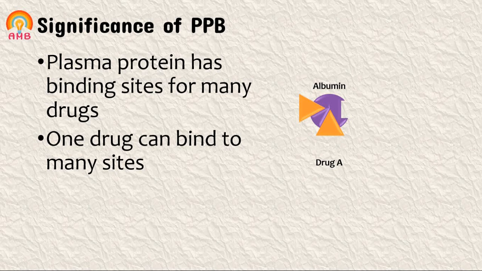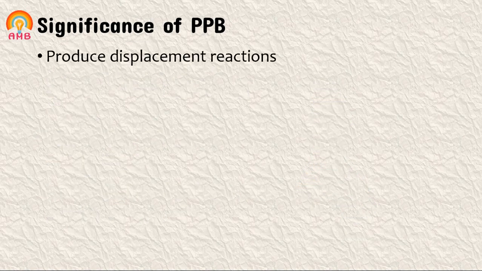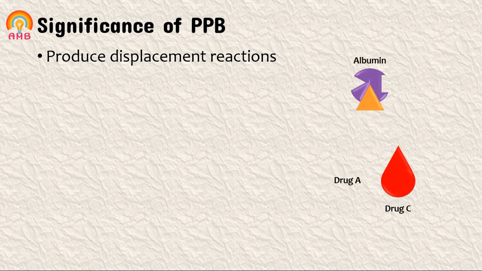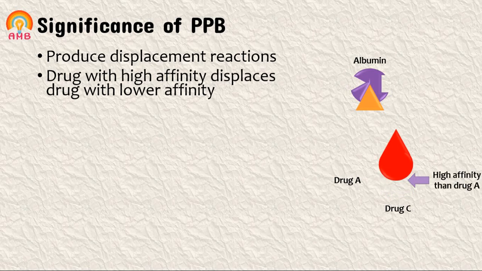At the same time, more than one drug can bind to the same site. So, because of these binding abilities, there are chances of displacement interactions among drugs binding to the same site. A drug with higher affinity will displace the drug with lower affinity